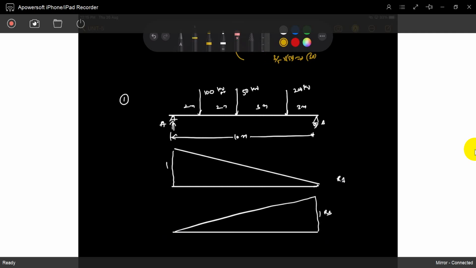For one unit load, we can use the principle of superposition. The principle of superposition is applicable because all the loads are below the proportionality limit. If you place a unit load here, the influence is this much; if you apply a unit load there, the influence is this much for RA. Same for RB.